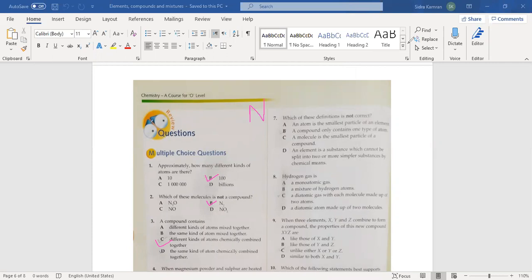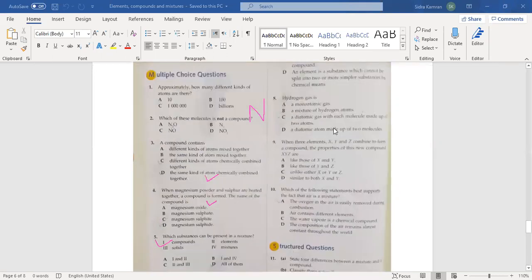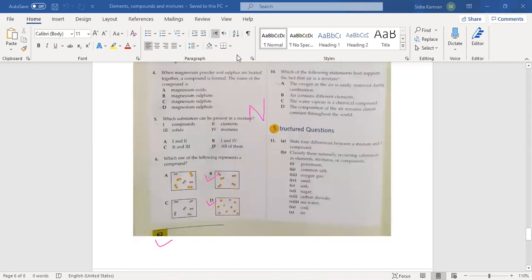Okay, next, number 4. When magnesium powder, Mg, and sulfur are heated together, a compound is formed. The name of the compound is magnesium sulfide.